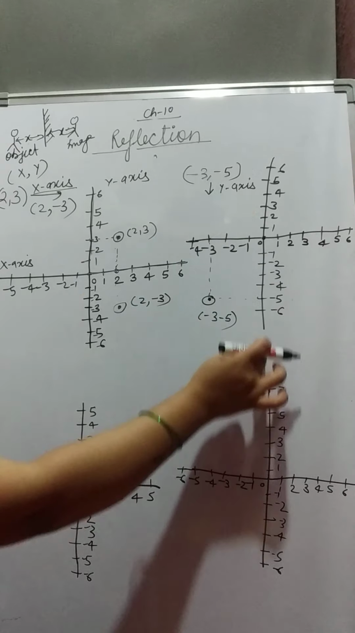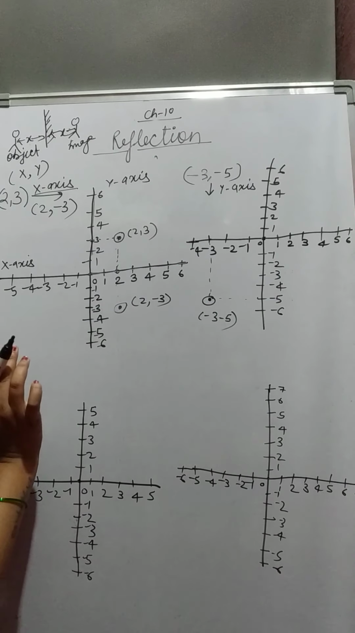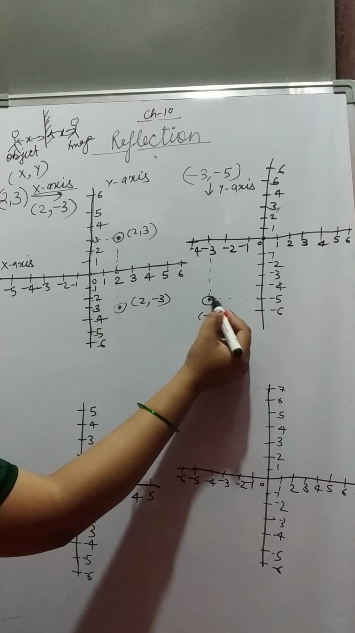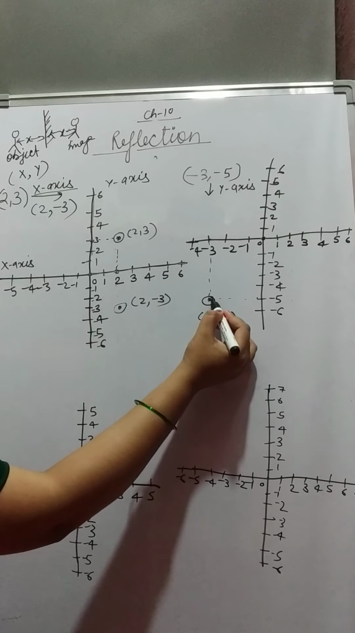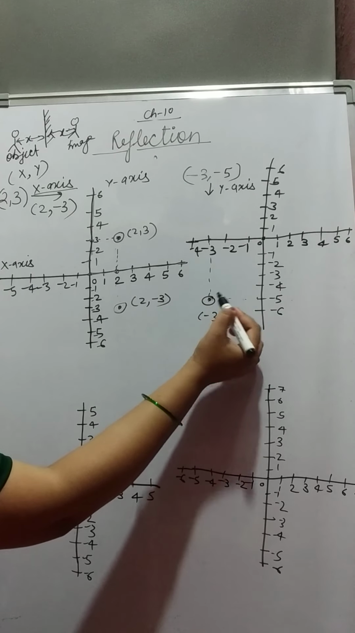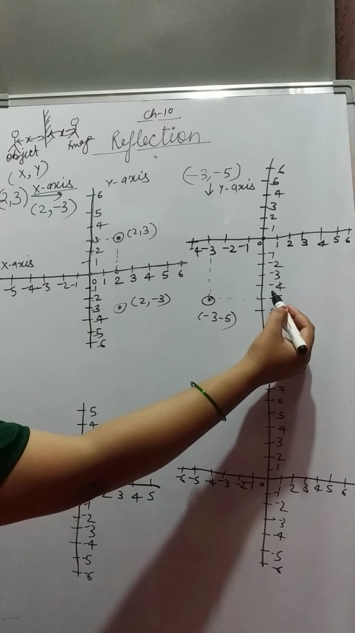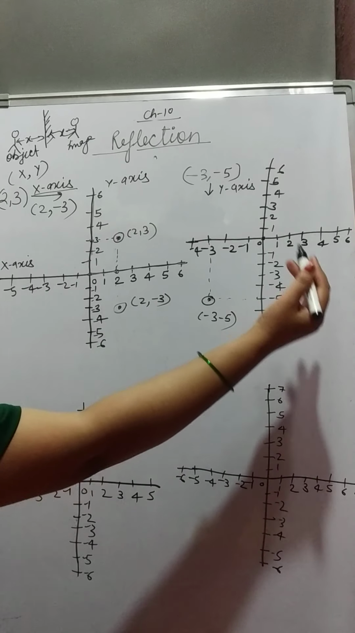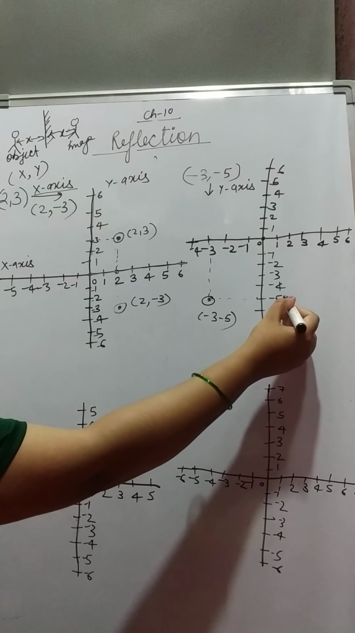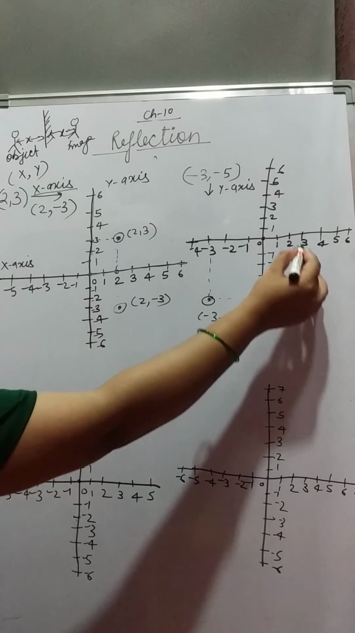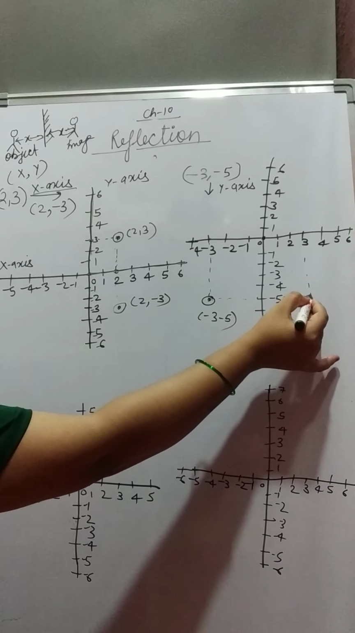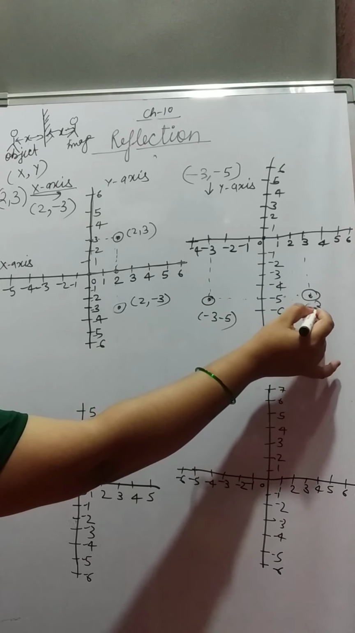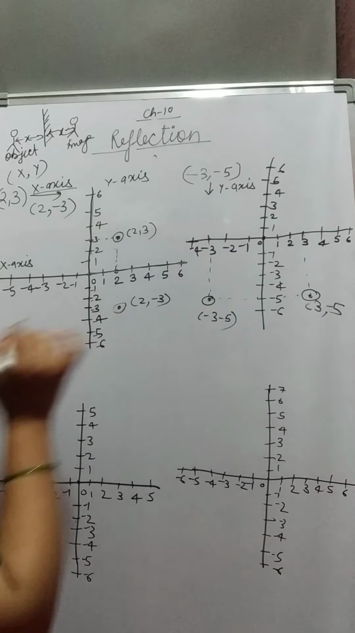Now the y-axis means the vertical axis will behave like a mirror. Here the distance of this coordinate from the y-axis is -3, meaning 3 units, 1, 2, 3. So its image will also be formed behind the mirror, on the other side of the y-axis at a distance of 3 units, 1, 2, 3. This image is formed. Here we have the coordinate of x 3 and y is -5.